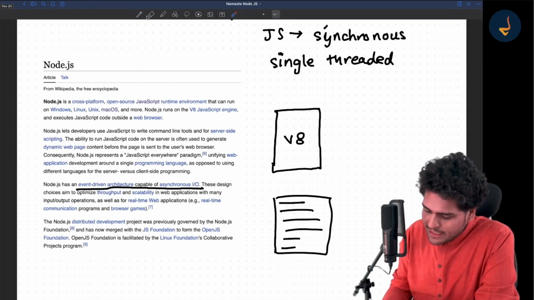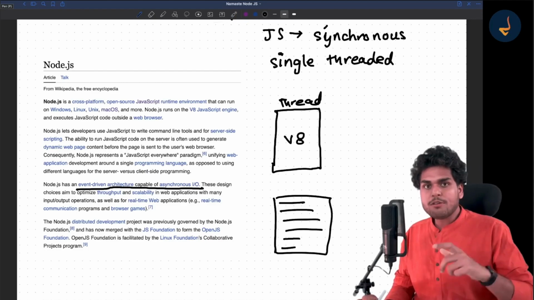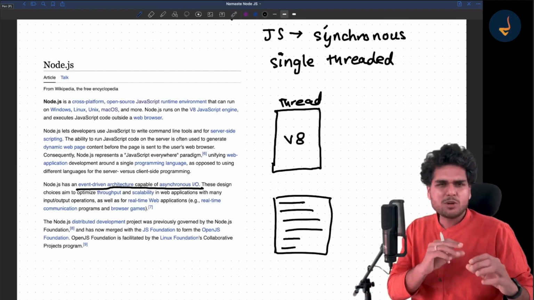Okay, so it just has a single thread over here. This is one thread, and the V8 engine is running on it. Right now, if you don't understand what a thread is, let me explain in two lines.